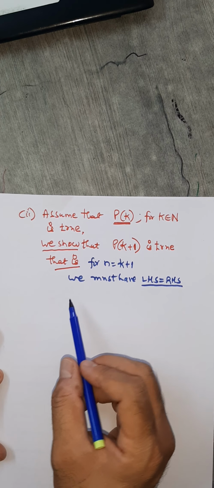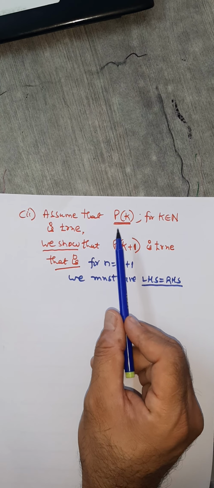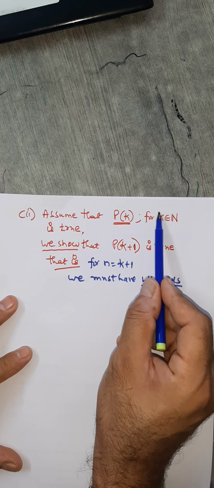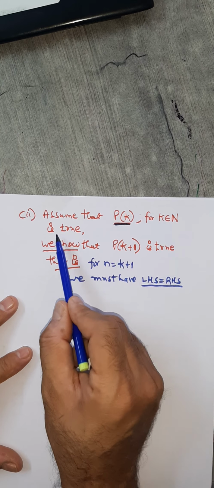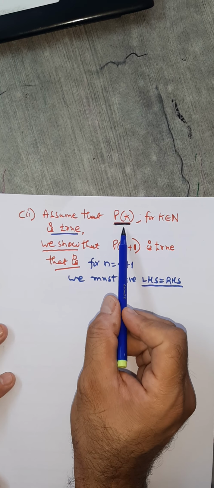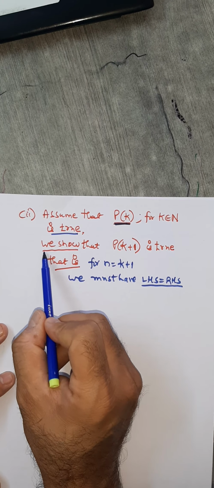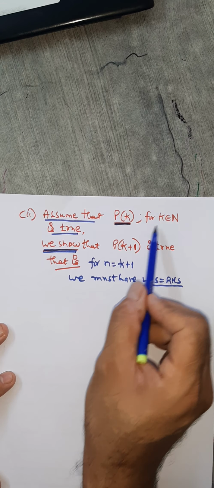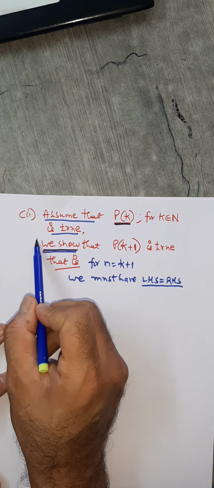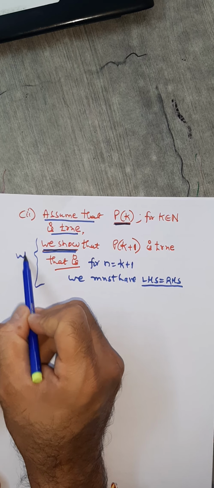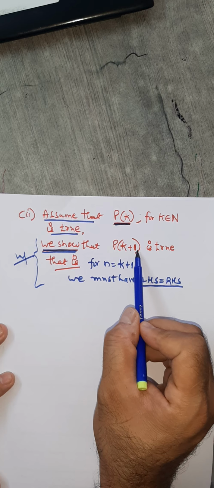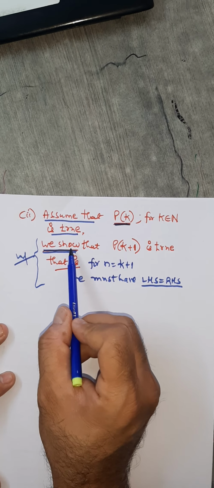I repeat the second step. What is the second step? The second step says that you first assume that P of K must be true. Additionally, what else do you need to show? This was your assumption, remember. This is not the proof part. This is the proof part, and this is the only important part in each PMI question. We show that P of K plus 1 is true. This you need to show, remember.